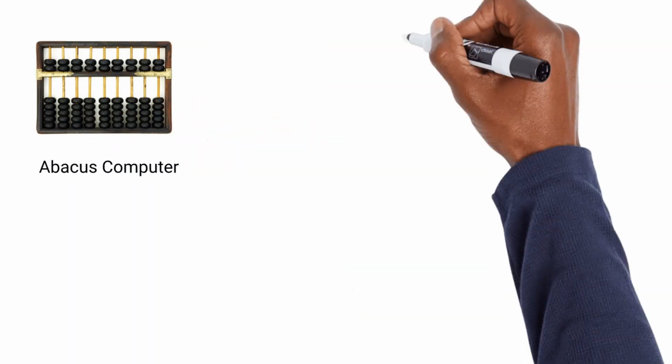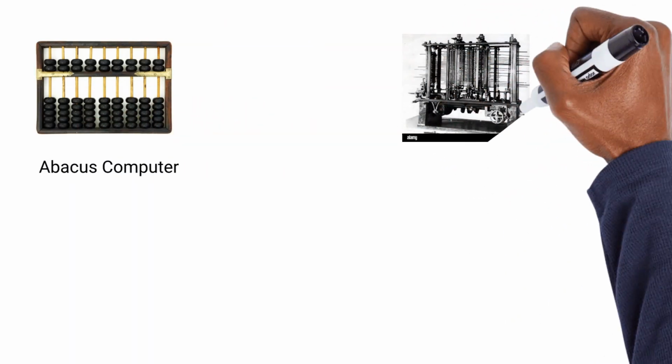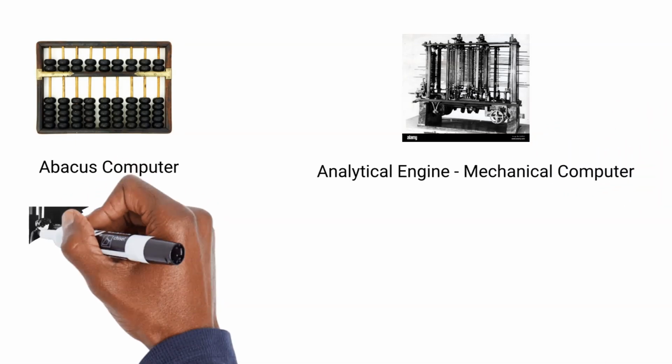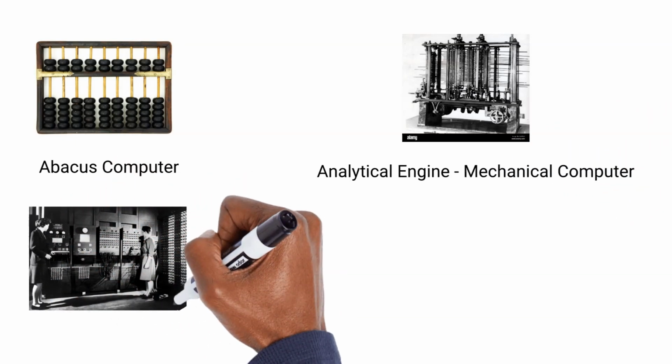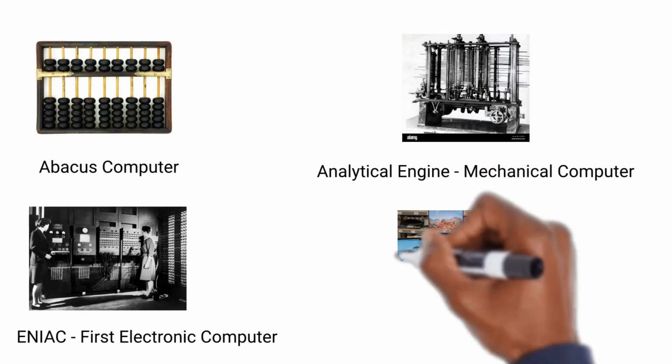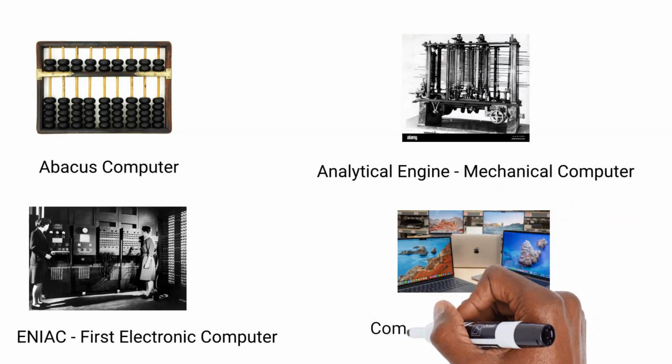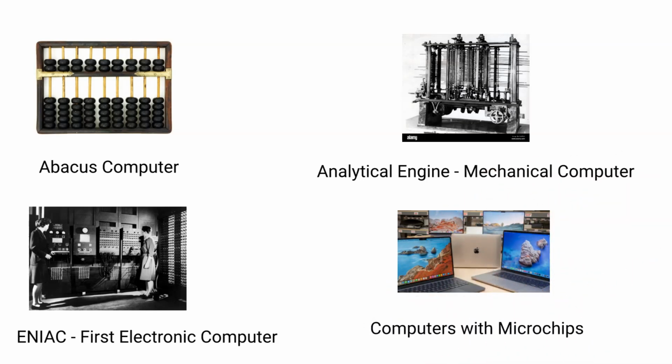So this is what the abacus looks like, the first computer that was invented. Then the next one, as you can see, is the analytical mechanical computer. See how big and mechanical it is. Then the first electronic computer is actually called the ENIAC. You see how that is. Then we have the computers that we have right now that use microchips. You can Google and learn more about all these types of computers. I highly recommend that.